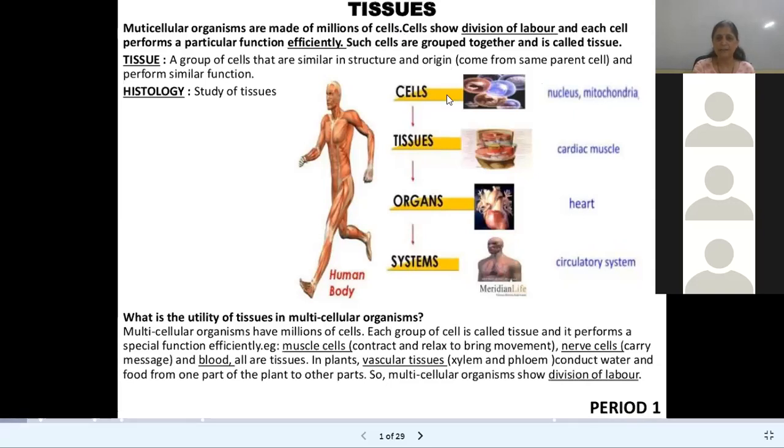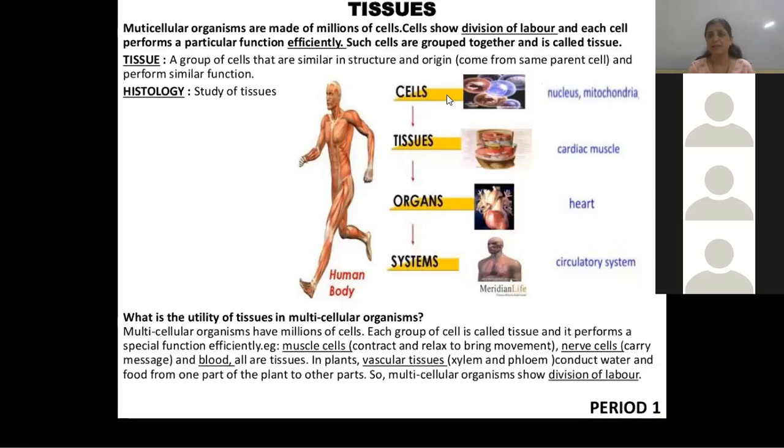If all cells perform the same function, then what about the other functions, the other work? So it is necessary to divide the work.